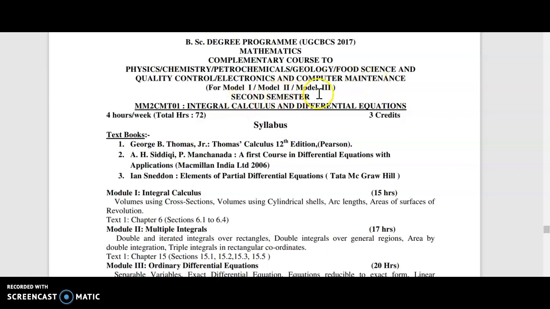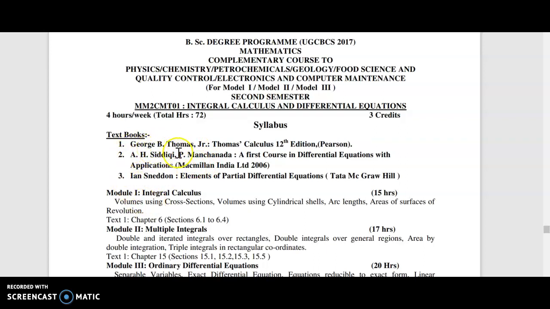Model 1, Model 2, Model 3 all have the same syllabus from 2017. Then you have 3 textbooks. These are the textbooks. Different modules are selected from different texts. And the book that is available in the store is only a guide. We have to refer to the textbook importantly, and you can use the guide too.